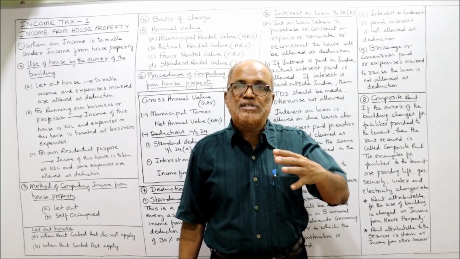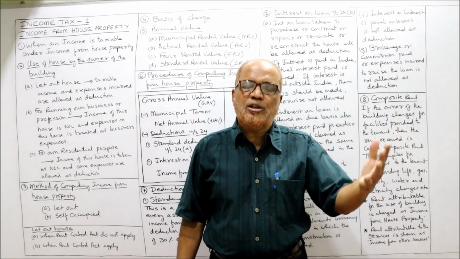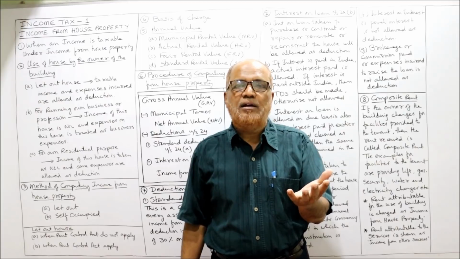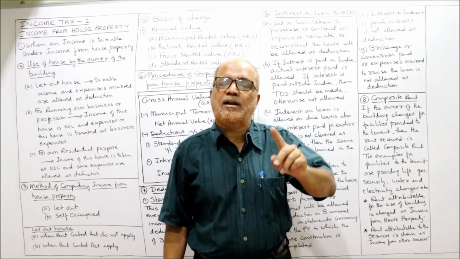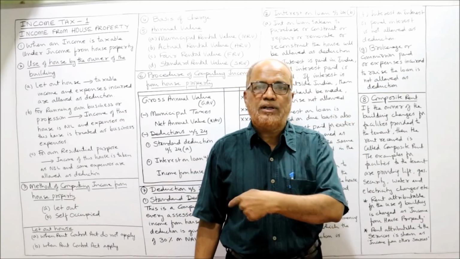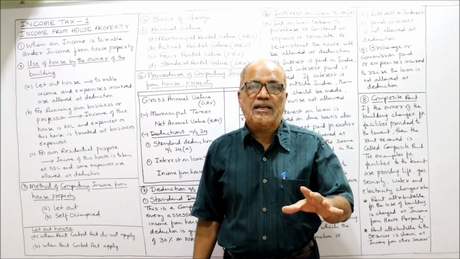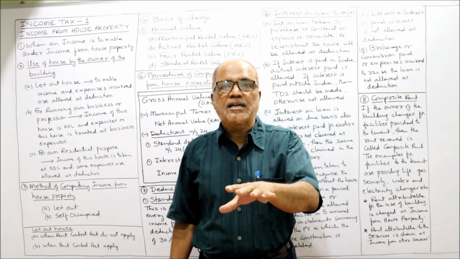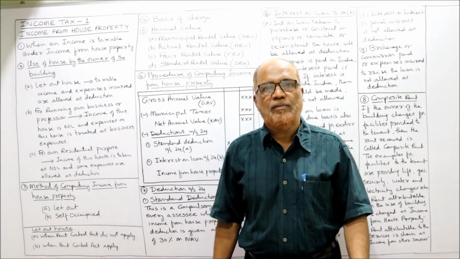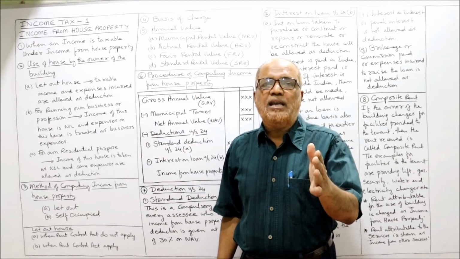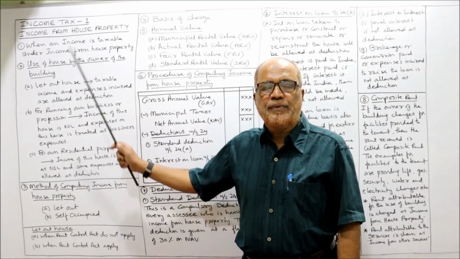Similarly, at the time of sale of the property, the person may get some gain. That income arising on the sale of property is taxable under the head income from capital gain, not here. There is a separate head for that. Income from capital gain. In that head, the gain arising on the transfer of a capital asset, on the transfer of property, will be taken.